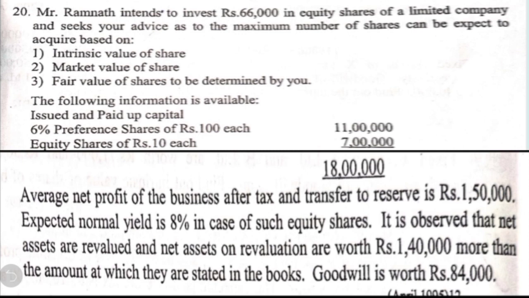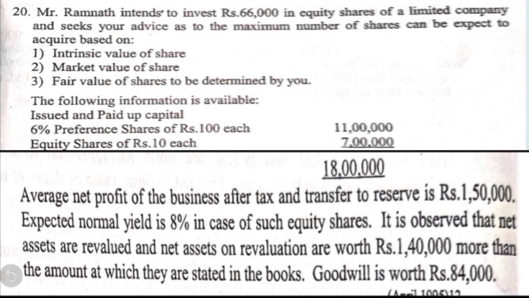Under the issued and paid up capital, they have given 6% preference shares of rupees 100 each 11 lakh, then equity shares of rupees 10 each 7 lakh. So total capital is 18 lakh. Average net profit of the business after tax and transfer to reserve is rupees 1,50,000. Expected normal yield is 8% in case of such equity shares.